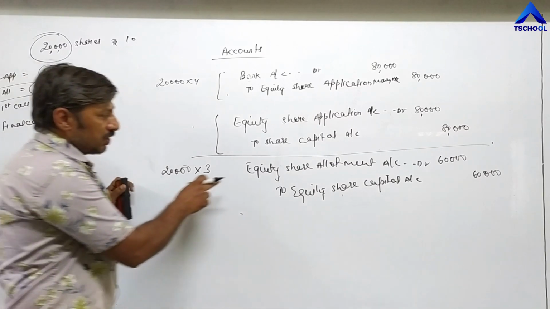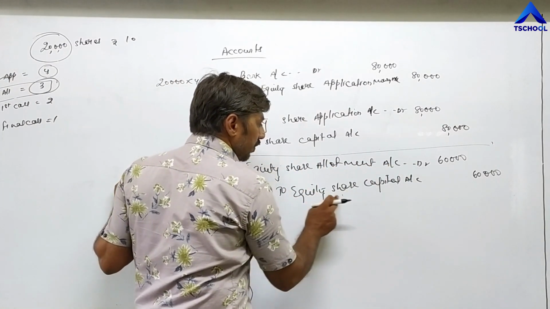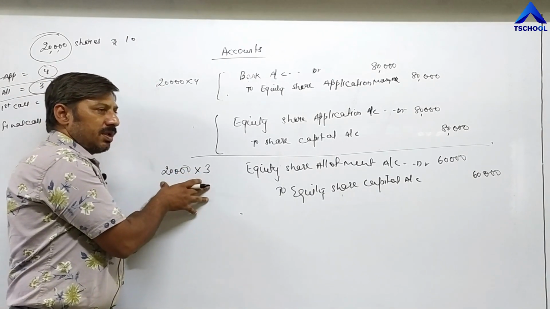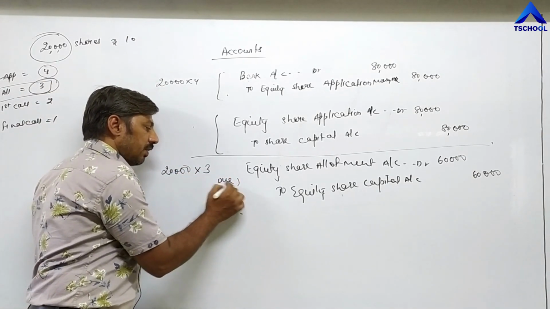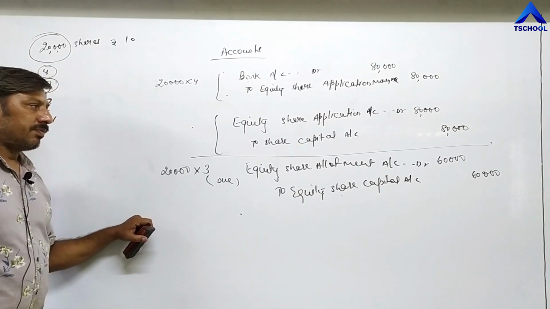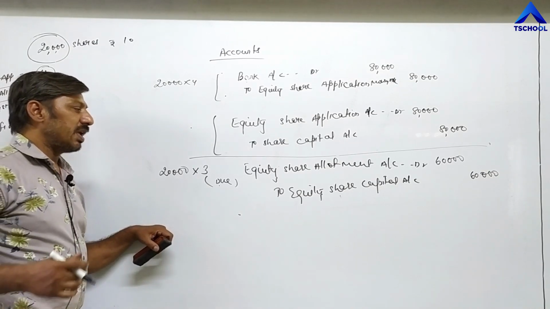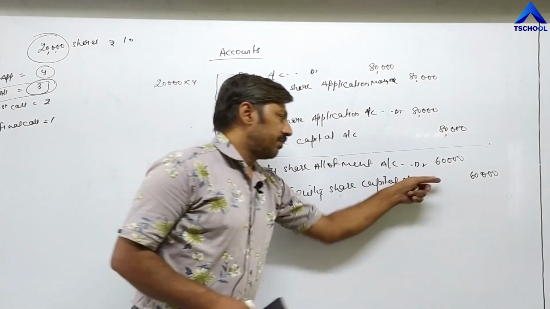So here, equity share allotment account debit to equity share capital. This is advance entry passed by company. Now we can say this is entry of due amount. Company has to receive. Right now, company has not received the second installment. They have to receive this amount in future.